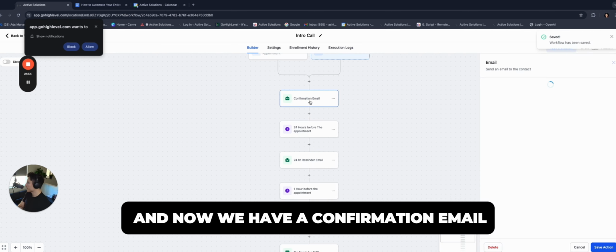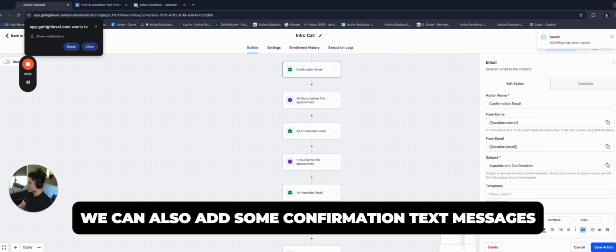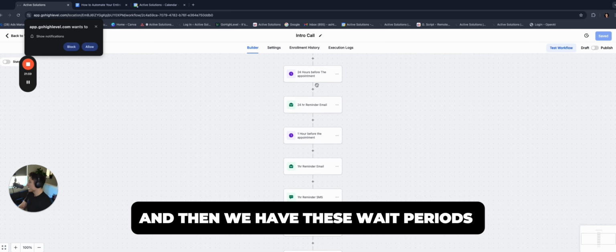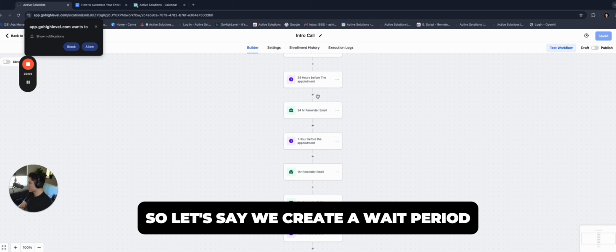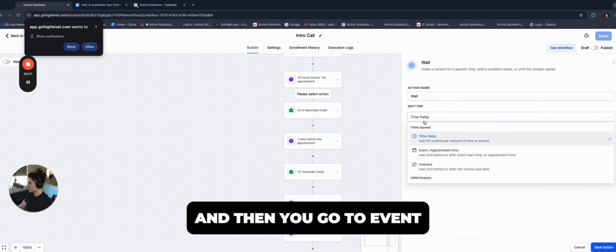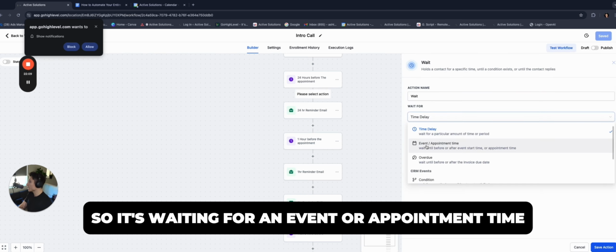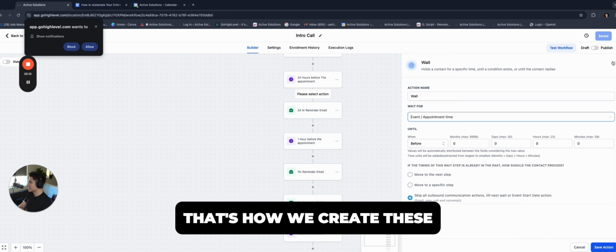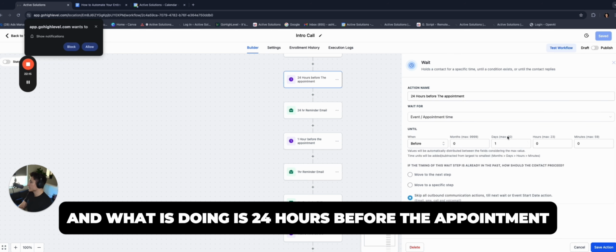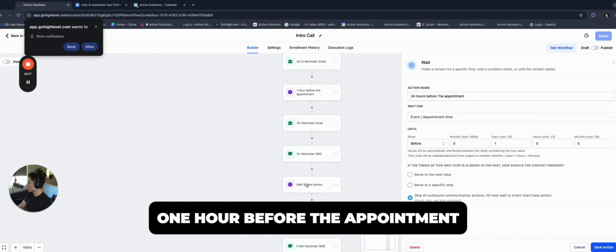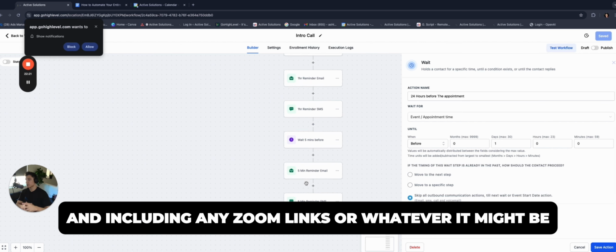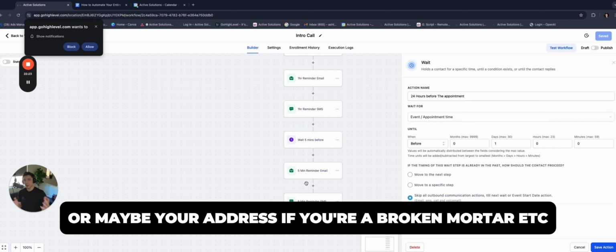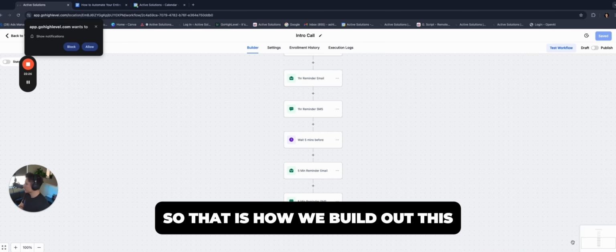And now we have a confirmation email that's going to go out. We can also add some confirmation text messages. And then we have these wait periods where this time and I'll show you exactly how to create one of these. So let's say we create a wait period. And then you go to event. So it's waiting for an event or appointment time. That's how we create these. And what it's doing is 24 hours before the appointment, 1 hour before the appointment, where we're sending reminders, reminding them of their appointment and including any Zoom links or whatever it might be, or maybe your address if you're a brick and mortar, etc. So that is how we build out this portion.